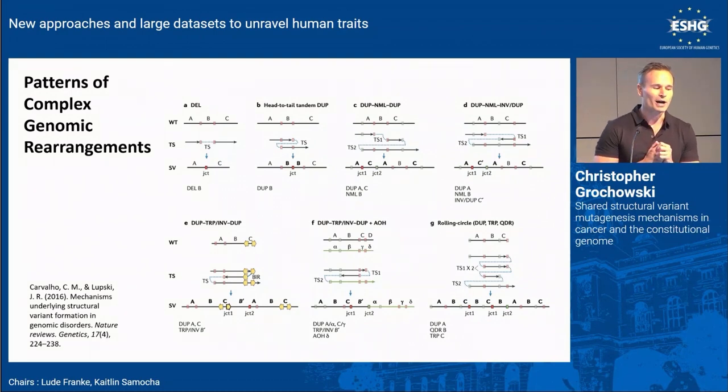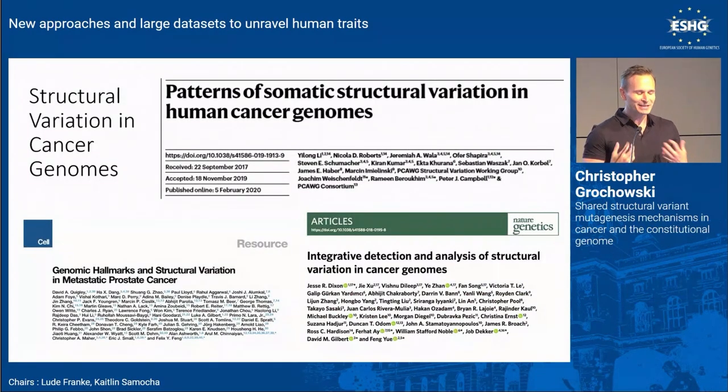Unfortunately, there are more complex patterns of genomic rearrangements that can occur, and these occur because of inherent genomic instability points that are present within the genome. And again, this is the slide I show when I tell my parents why it took 6 years to finish a PhD. And again, we study it in the constitutional genome, but there is structural variation present in cancer genomes that's now being well studied by other groups to date.